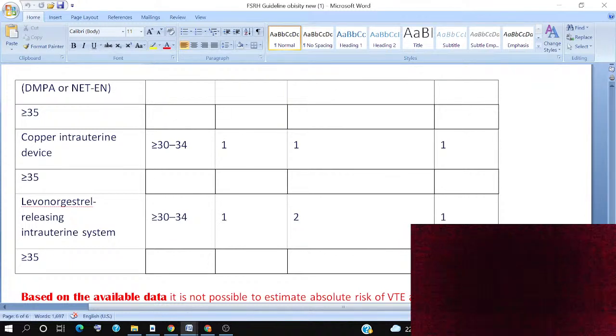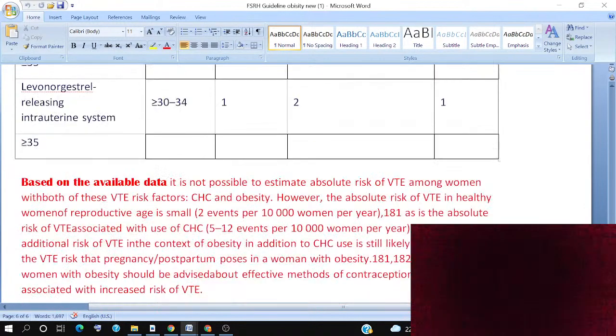There are no changes. For the copper IUCD, the copper intrauterine device, if the weight is more than 30, it is the same, category 1. If the levonorgestrel-releasing intrauterine system is used with a BMI of more than 30 to 34, it is category 1, and with a risk factor it is category 2. It means that this is safe.